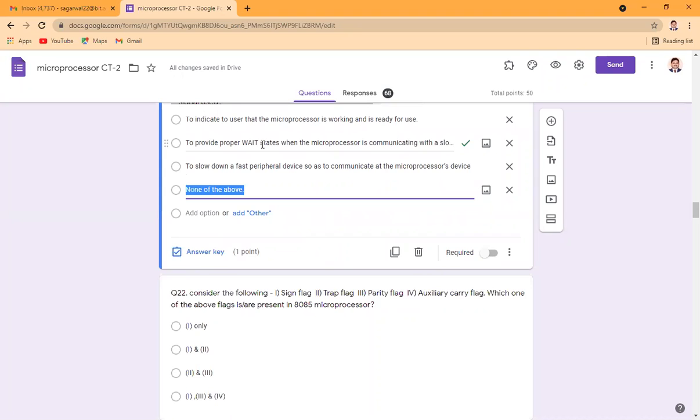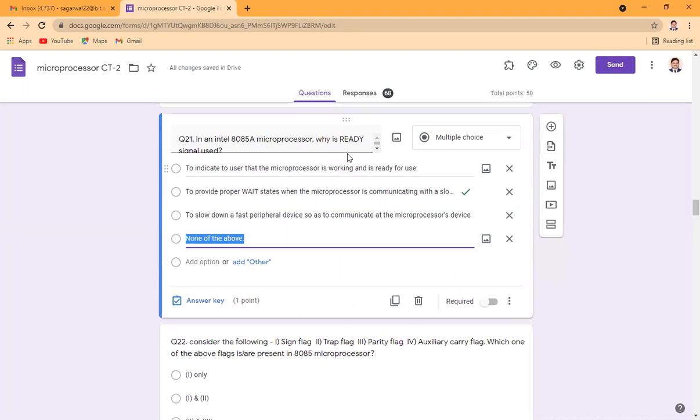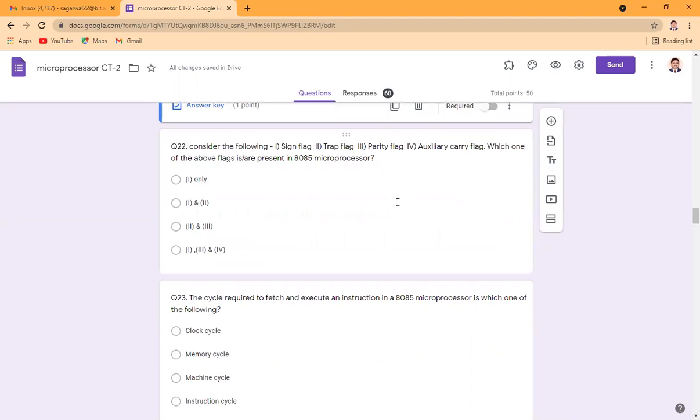The ready signal is used to provide proper wait states for the microprocessor communicating with slower input and output devices.